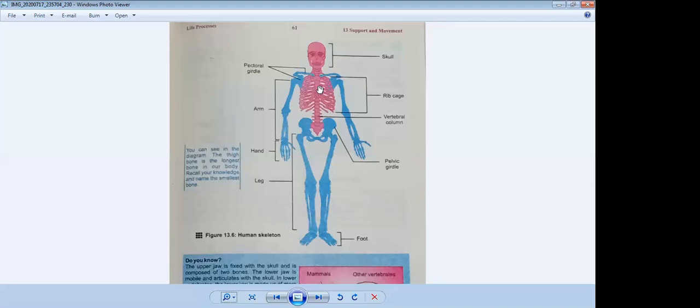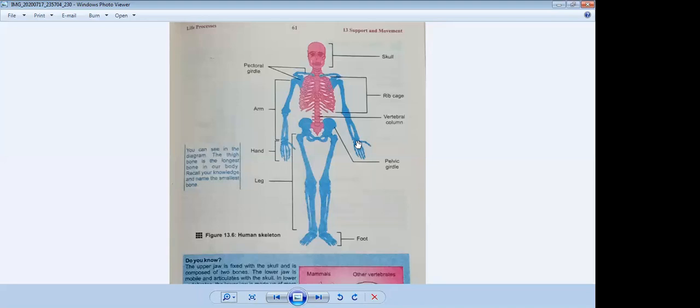Then we will discuss the appendicular skeleton. It consists of, first, the pectoral girdle, which means your shoulder. There is one bone from each side, so there are 2 bones. Then come to your arm. It consists of 3 bones, one bone and then 2 bones. Then come to your hands, 27 bones in each hand.